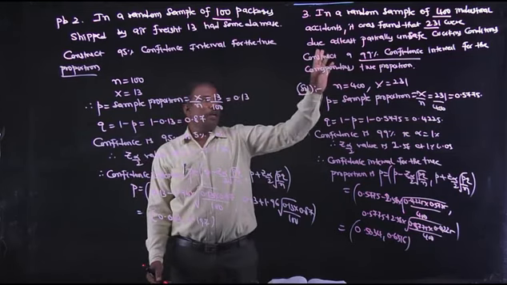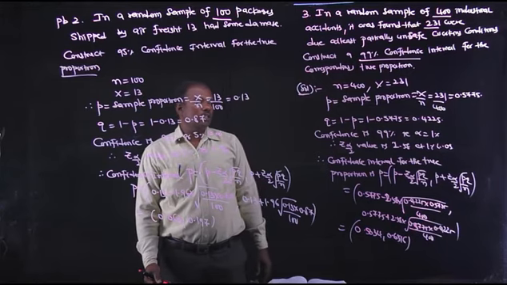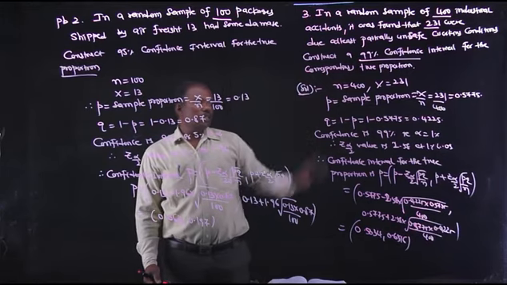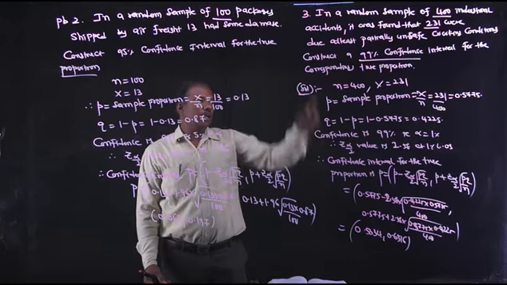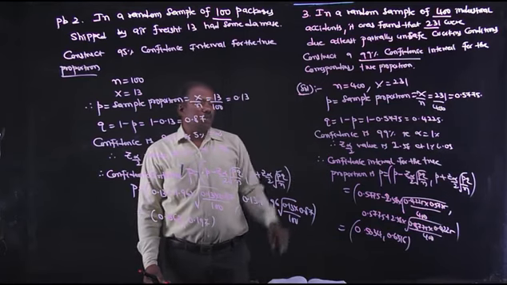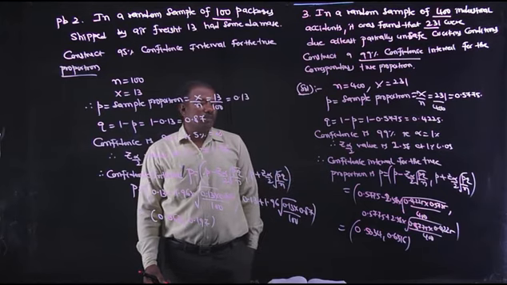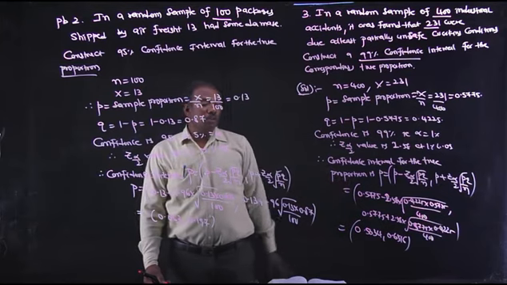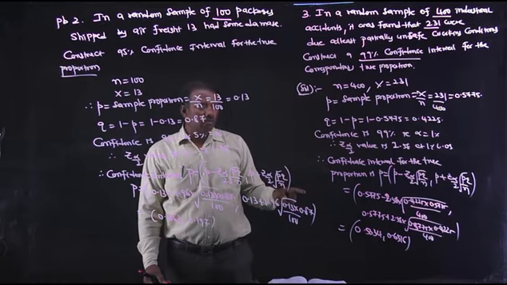First, n is 400. Out of 400, 231 are in unsafe working conditions. So x is 231. Sample proportion is x by n, that is 0.5775. q is 1 minus p, 0.4225. Confidence is 99%, so alpha is 1%. Z alpha by 2 value at 1% LOS is 2.58. So the confidence interval for the true proportion is given by the formula small p minus Z alpha by 2 into root over PQ by n, comma, small p plus Z alpha by 2 into root over PQ by n.